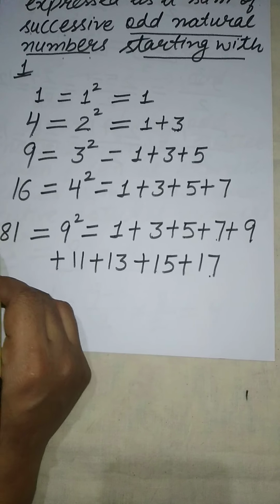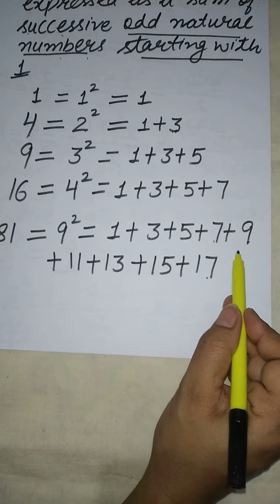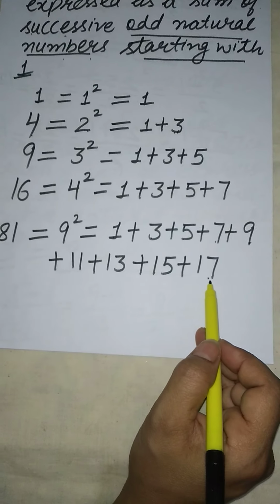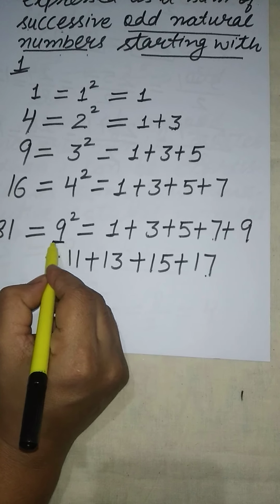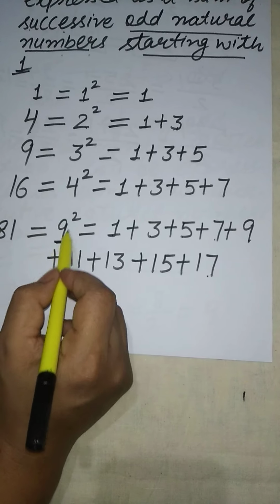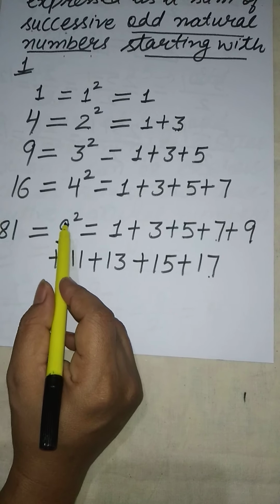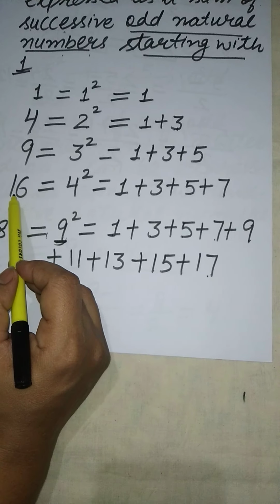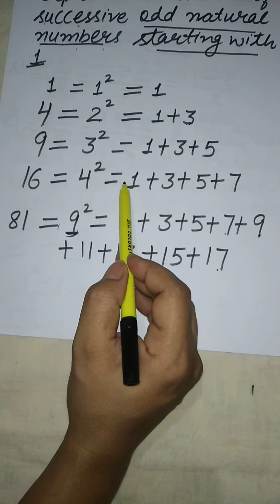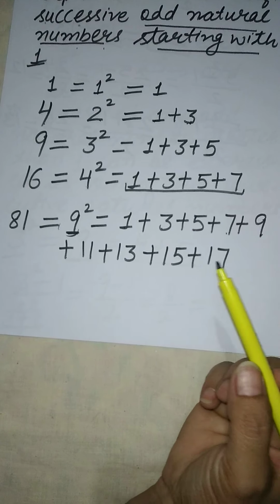So 81 can be expressed as a sum of successive odd natural numbers. And how many natural numbers will it be? The square of what is this number? 81 is the square of 9, so we will write 9 natural numbers. 16 is the square of 4, so we will write 4 odd natural numbers.